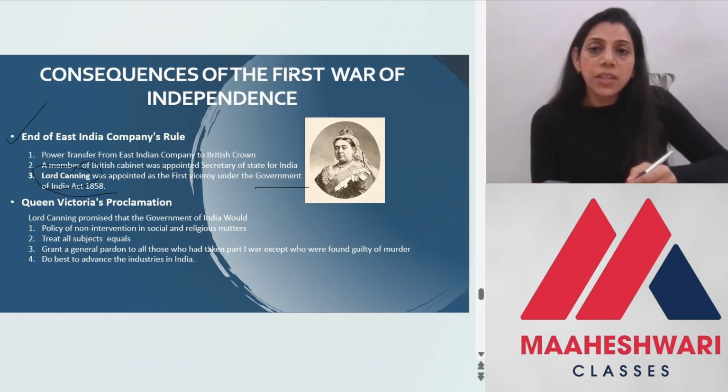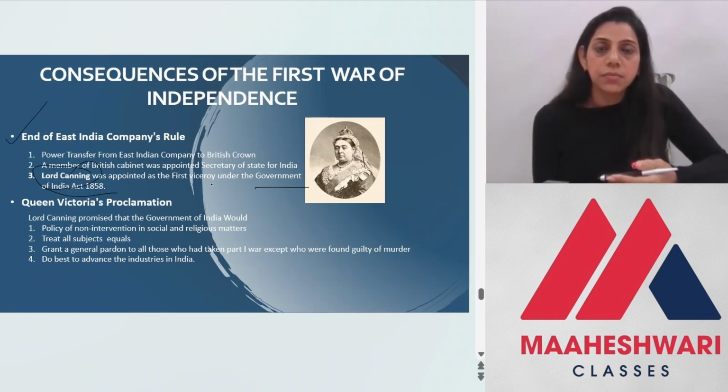Now there was Queen Victoria's proclamation. Lord Canning announced what the Government of India Act said: a policy of non-intervention in social and religious matters. As we have discussed in previous videos, there was a lot of social interference by the East India Company.